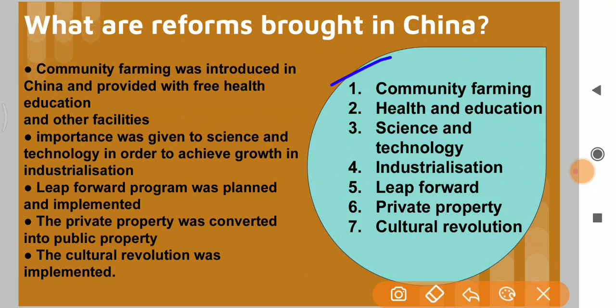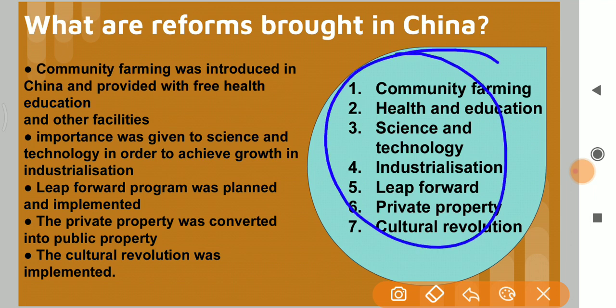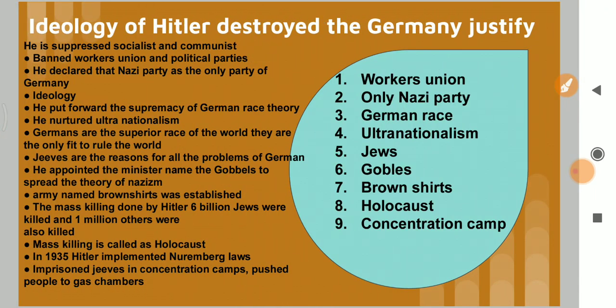Remember, community farming I have written, health and education, that you have to remember, science and technology, industrialization, leap forward, private property, cultural revolution. These are the very key words you have to remember. That's it. Next we go.